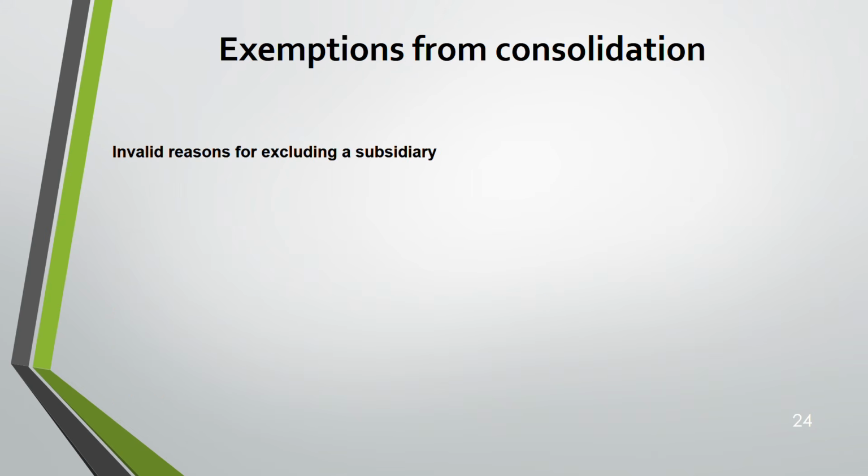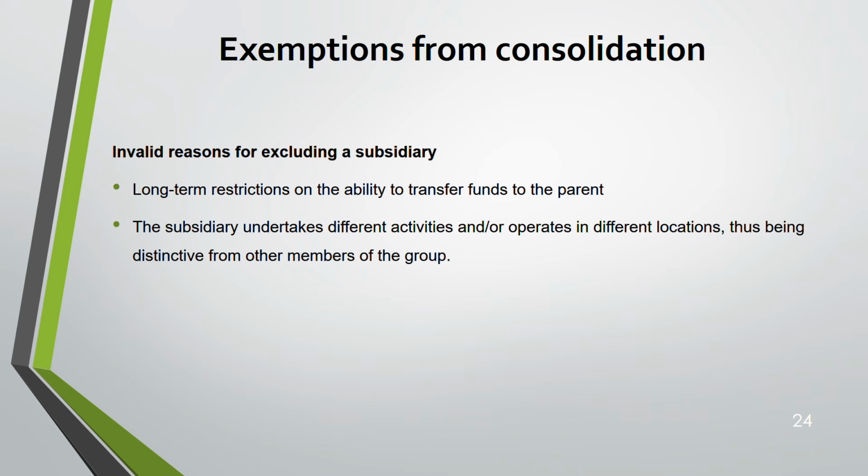Okay. Then invalid reasons for excluding a subsidiary. That means you are not allowed to exclude a subsidiary for these reasons. They are invalid reasons. Number one reason could be long-term restrictions on the ability to transfer funds to the parent. A subsidiary might say we are not able to transfer our funds to the parent because of some restrictions. Maybe the government has put some restrictions. You still have to consolidate. Second, the subsidiary is carrying out a different activity and operates in a different location than the parent, or is different from the rest of the members of the group. Still, you have to consolidate.